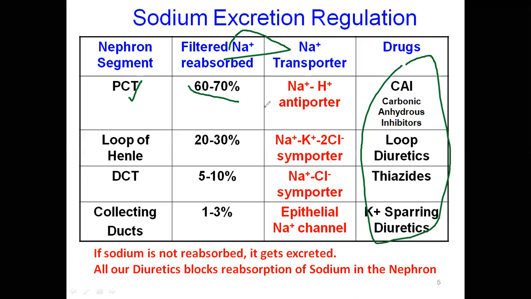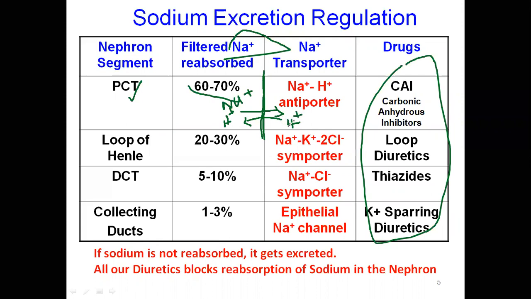Antiporter means, for example, if you consider this the glomerulus, sodium comes inside and hydrogen H plus goes out into the urine. Consider this the nephron wall, and this the blood vessel in red. The sodium present in the filtrate is taken back, and the proton is sent out.